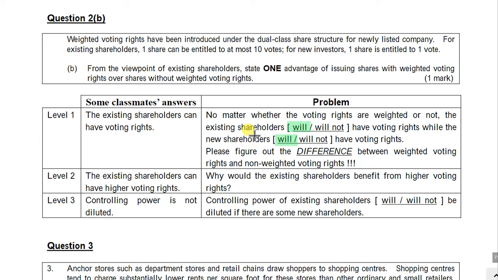But what is the difference? You can't answer this, right? Because they have the voting rights. Then you have to figure out the difference between weighted voting rights and non-weighted voting rights. And some of you are better and you answer something like that.